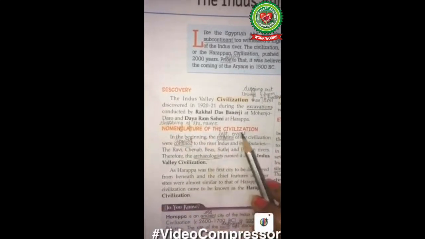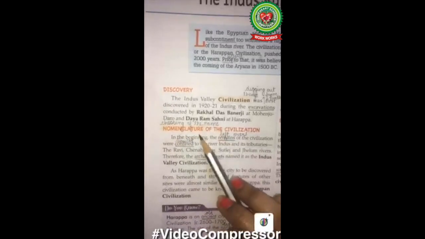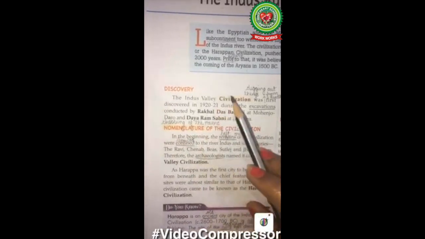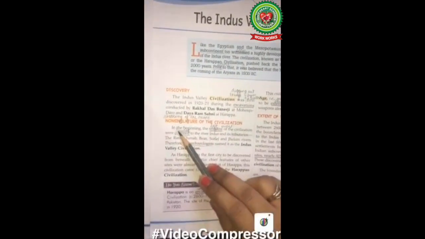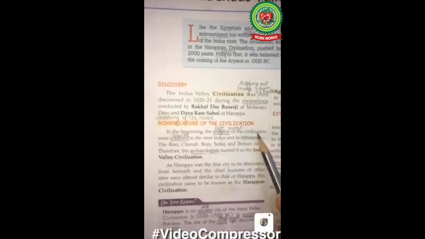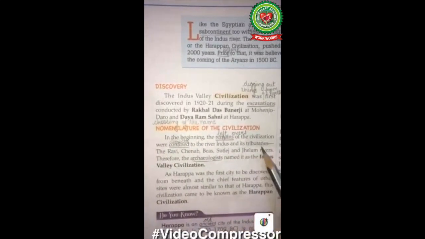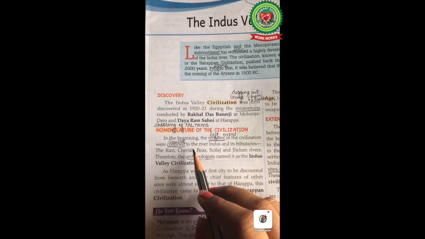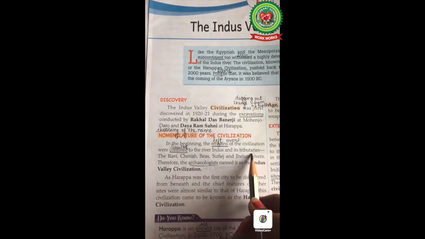Nomenclature of the civilization. The word nomenclature means choosing of the name. Why this civilization was named Indus Valley Civilization. In the beginning, the remains of the civilization were confined to the river Indus and its tributaries. Yes, the research was limited to the river Indus and its tributaries.